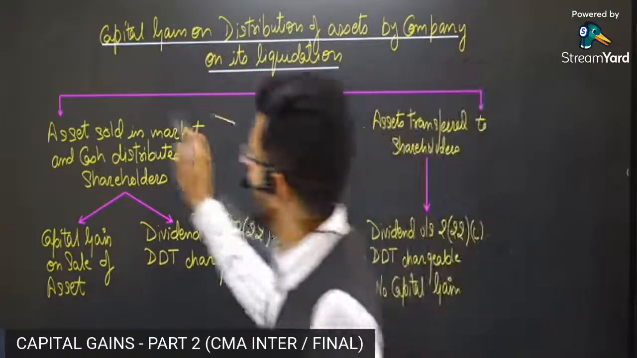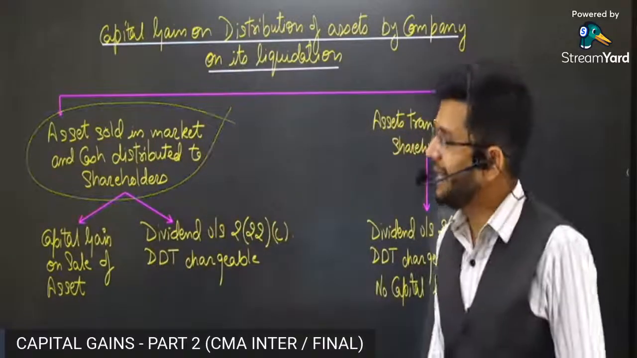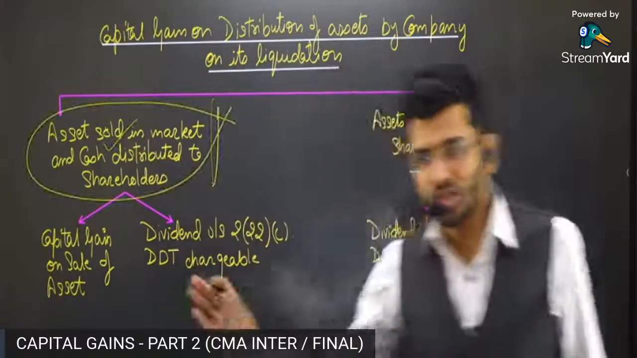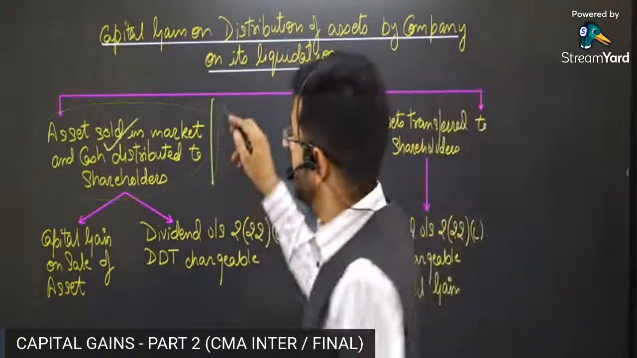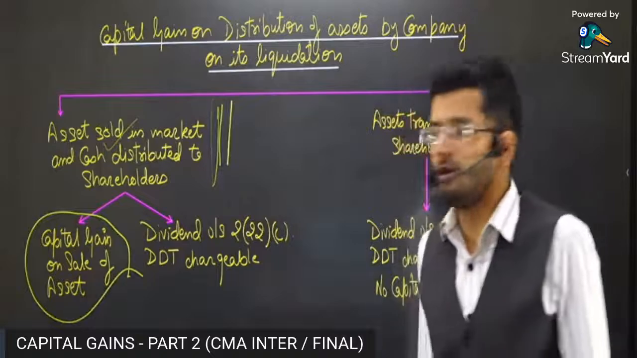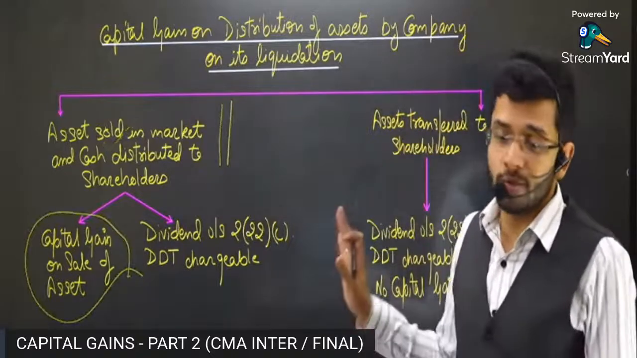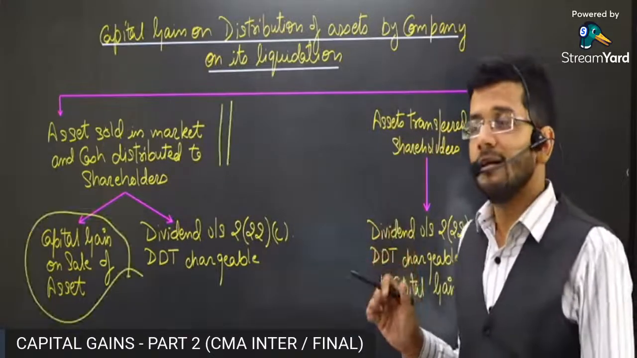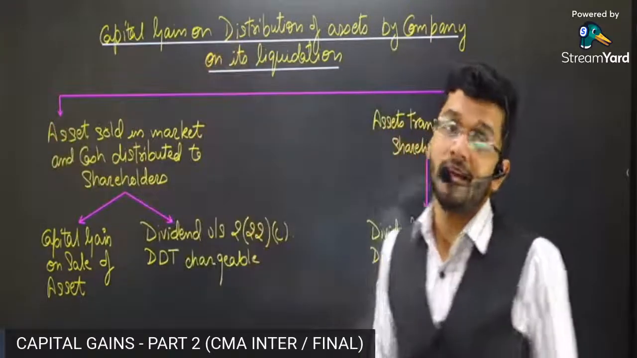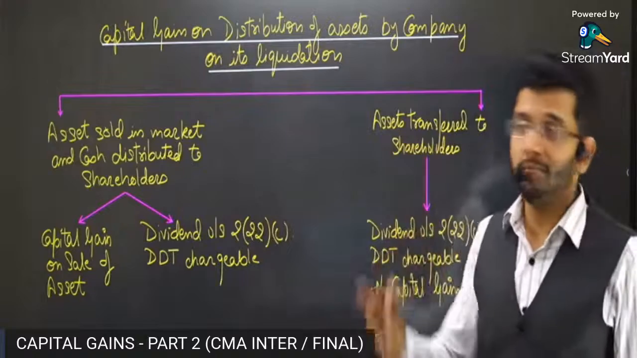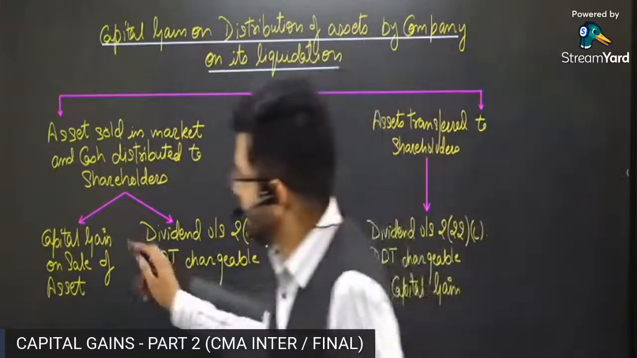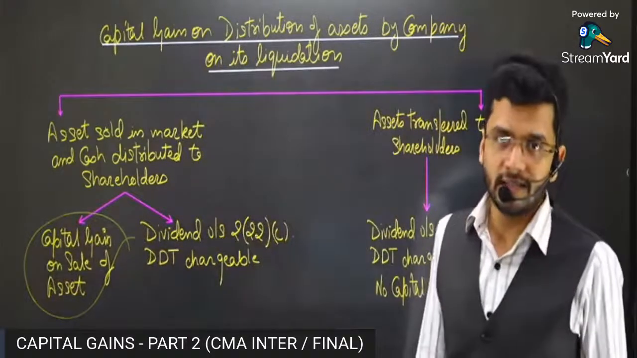Okay, so let's see. Assets sold in market and cash distributed to the shareholders. When the assets are sold in market and the cash is distributed amongst the shareholders, then what will be the capital gain implication? So capital gain implication will arise on the sale of the asset. Guys, in the usual manner, capital gain tax will be levied because the capital asset is being transferred to a third party and not to the shareholders. So the exemption will not apply, right? So capital gain will be computed as usual on sale of asset.